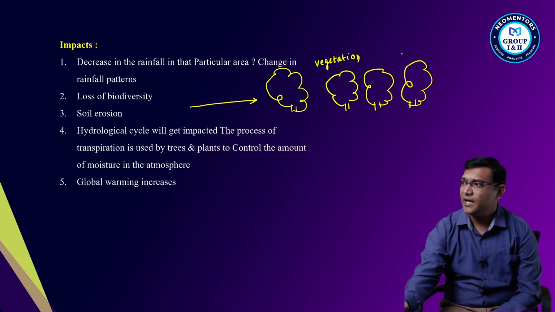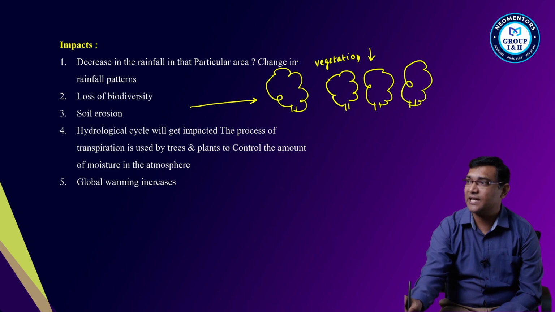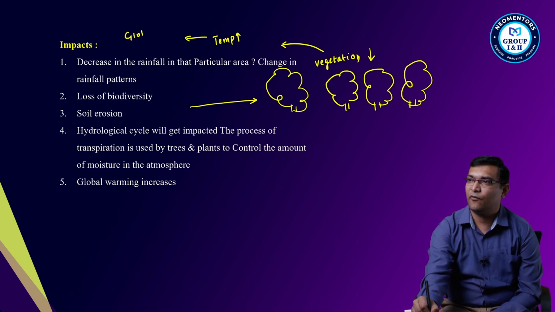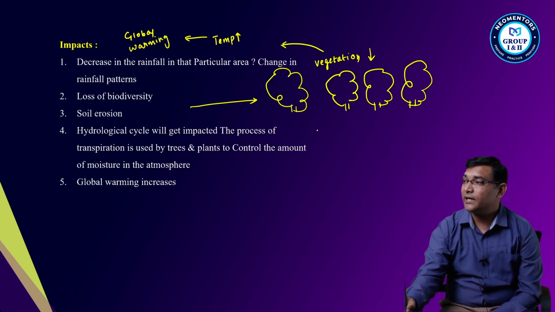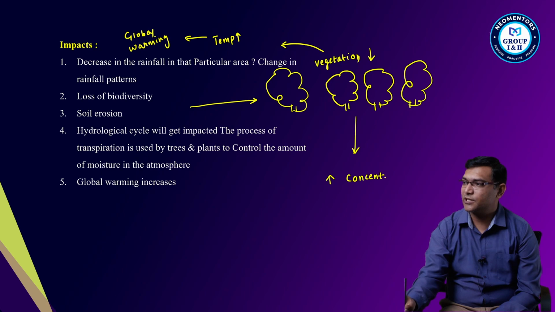If the vegetation decreases, it will lead to rising of temperature, and this is nothing but the global warming phenomenon. Cutting down the trees will increase the concentration of greenhouse gases.